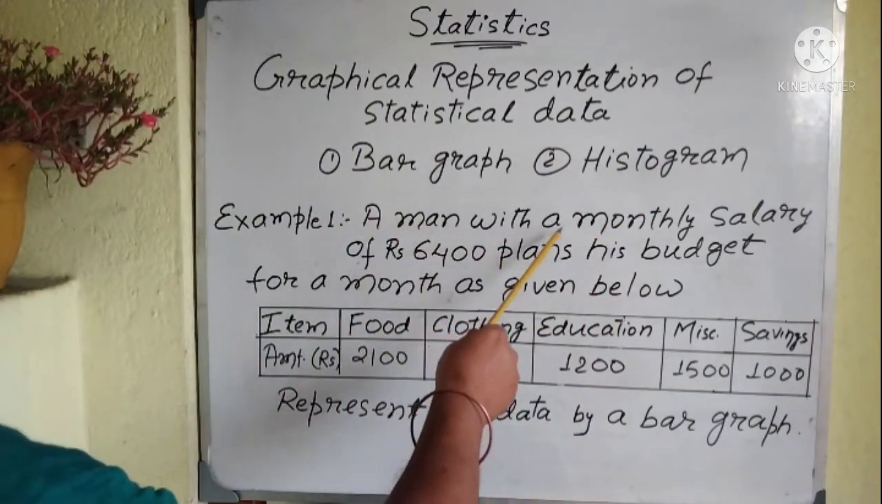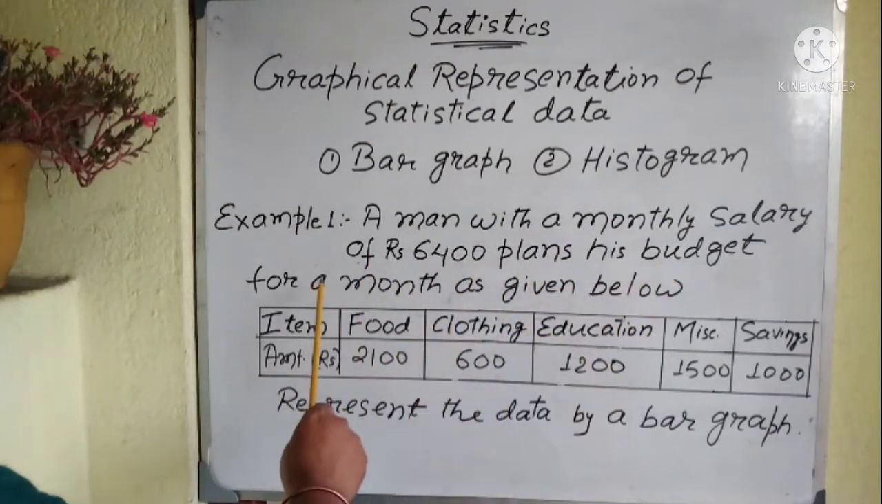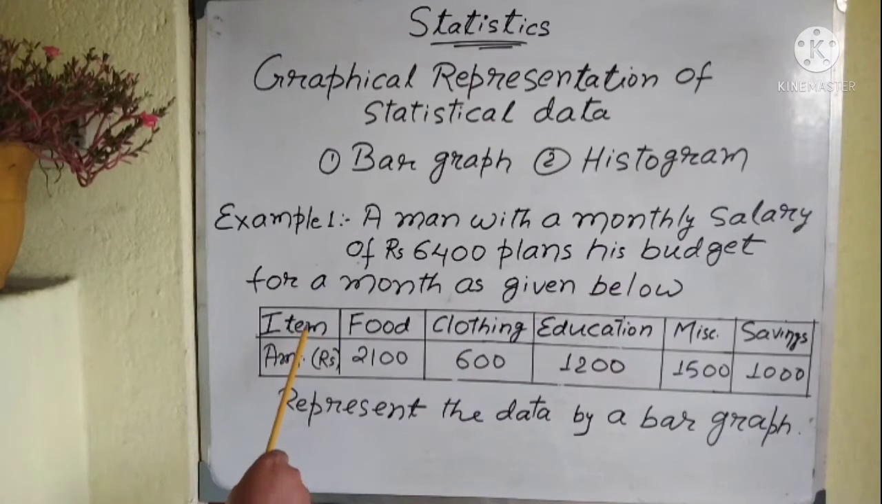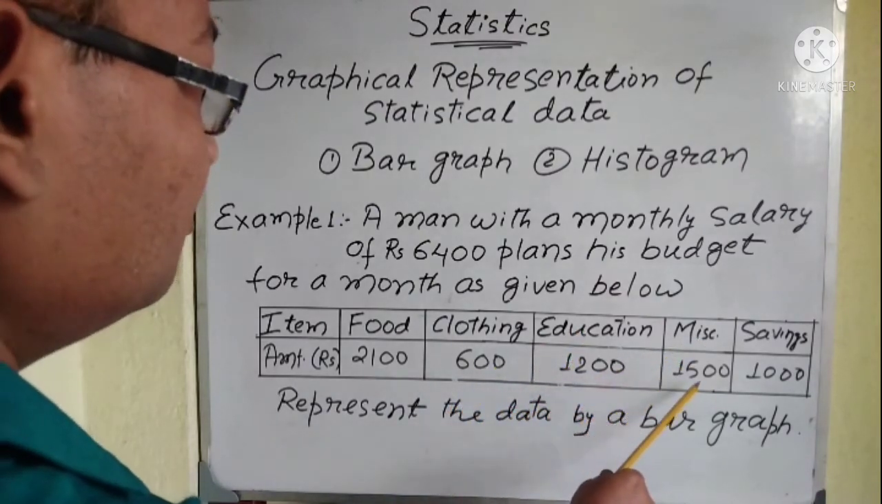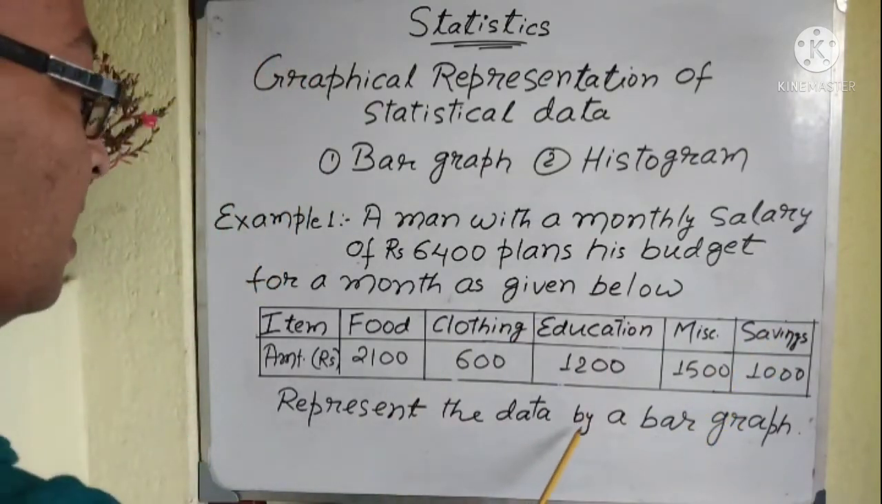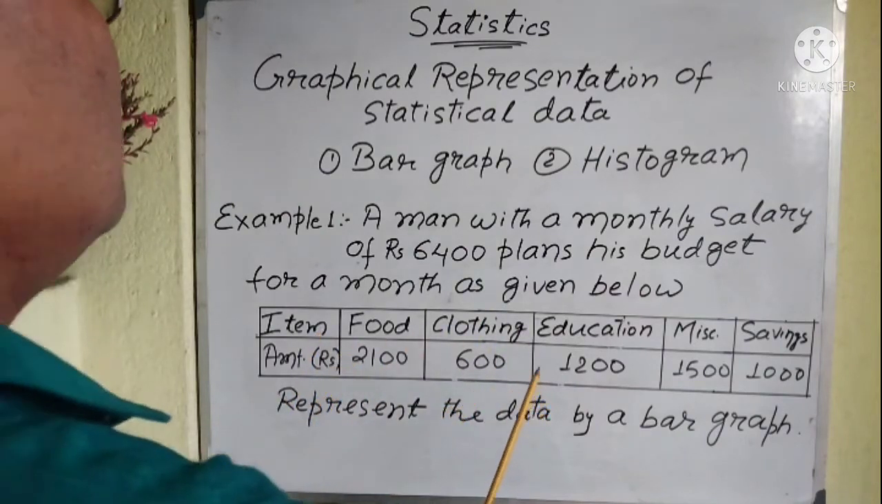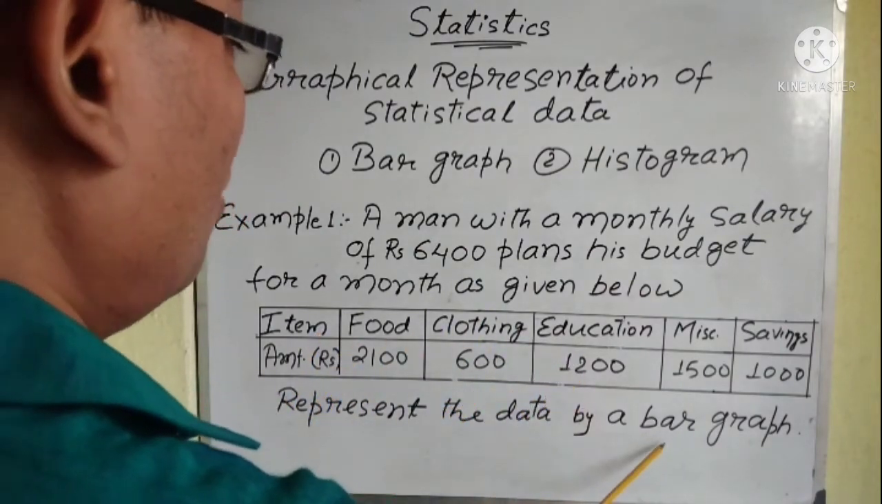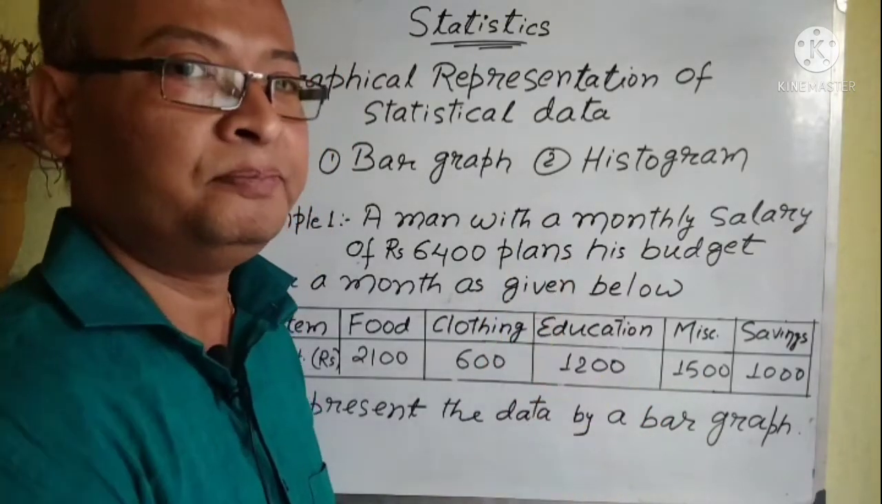A man with a monthly salary of rupees 6,400 plans his budget for a month as given below. Item: in food he spends 2,100, in clothing he spends 600, in education he spends 1,200, miscellaneous 1,500, savings 1,000 rupees. Now represent the data by a bar graph. You have to represent this data on graph paper. You have to draw a bar graph. So we will plot a bar graph on graph paper.